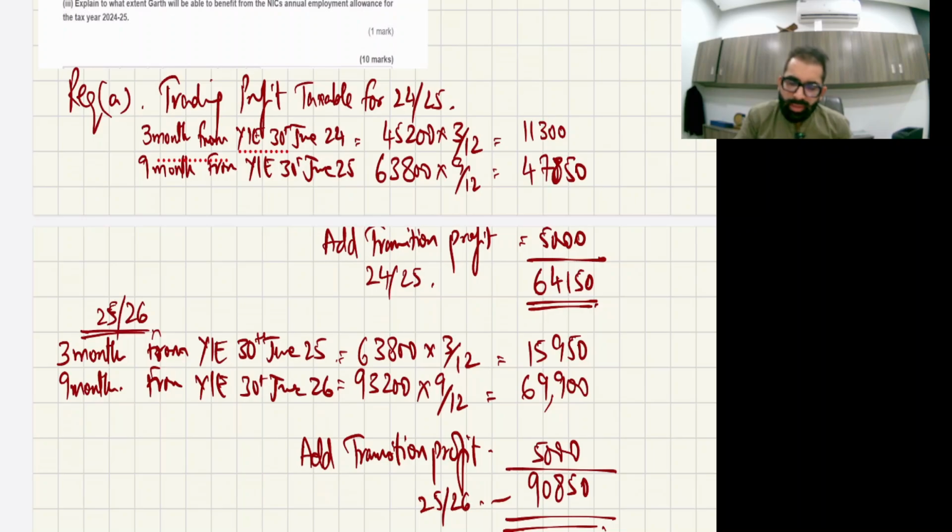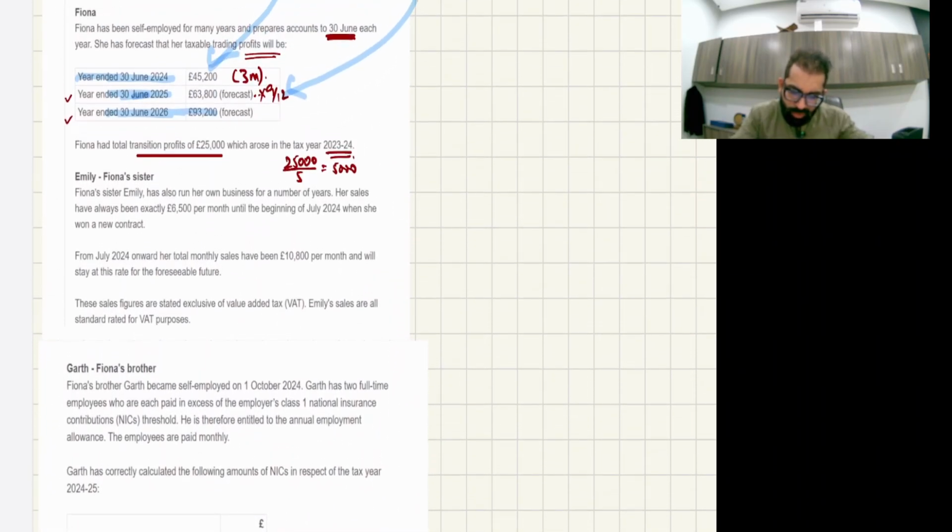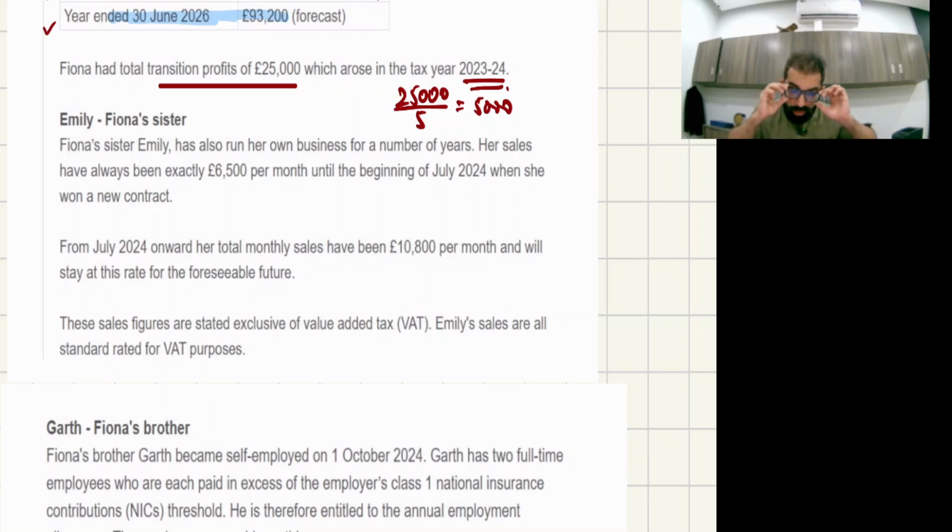Now let's move to the next requirement, and that is value added tax. Again free marks, again scoring marks. Listen, you know, there are two in registration topic. You studied compulsory registration and voluntary. In compulsory there are two tests, historic test and future test. This question is about historic test. Hope you remember the limit, the new limit of 90,000. 90,000 is the limit. Okay.